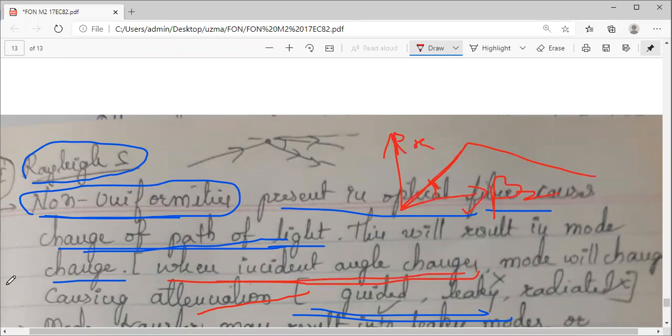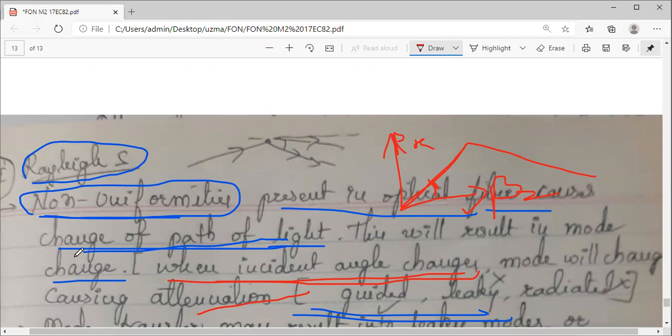If you don't remember, turn the pages and check the notes, they are on your mobiles. Go to that slide and check where we dealt with the modes of planar waveguides. At the end, I gave some notes about TE, TEM, and TM modes. There I formulated one statement: the incident angle will decide the mode.